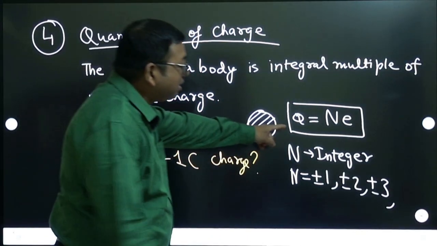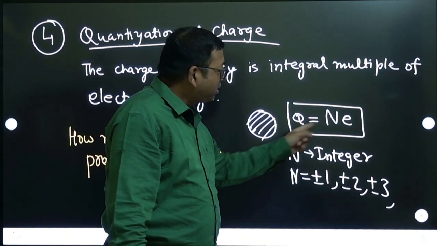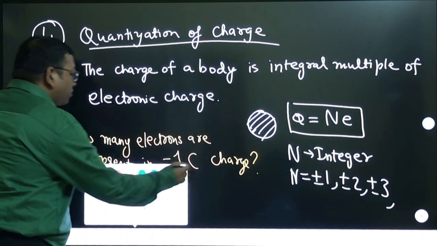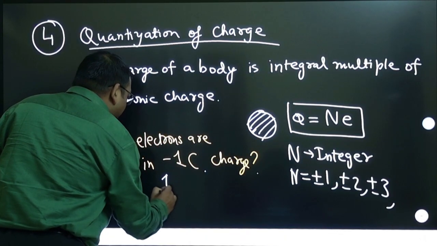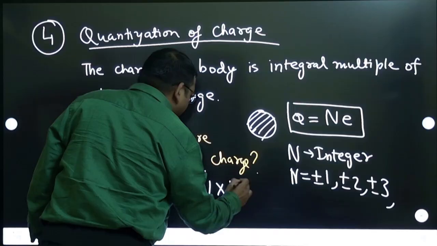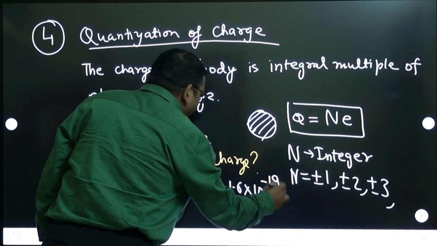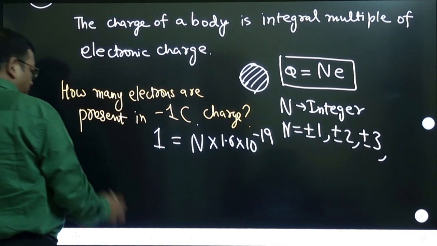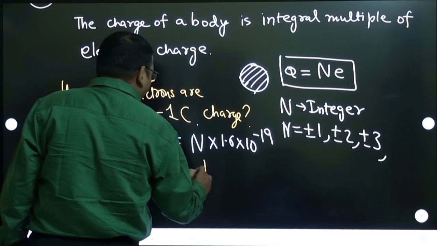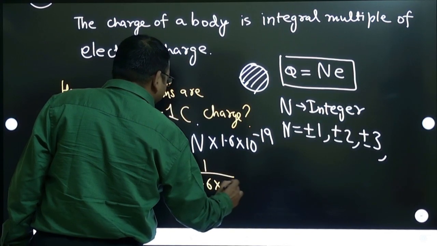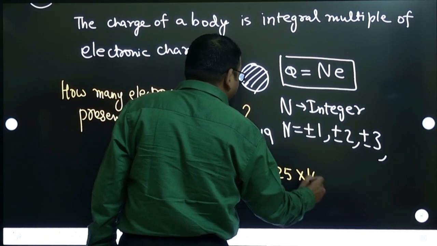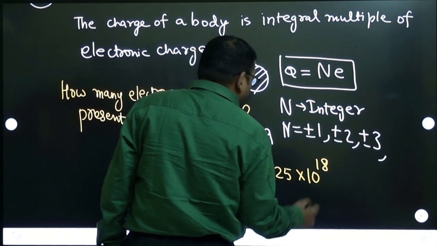You can substitute here and calculate. Q you put 1 and e you put the electronic charge and calculate the number. Q is 1, magnitude wise I will put 1. n is the number, e is the electronic charge, 1.6 into 10 power minus 19. Now you calculate. You will get n as 1 by 1.6 into 10 power minus 19, which will come as 6.25 into 10 to the power 18 electrons.